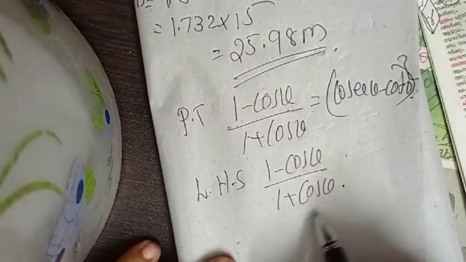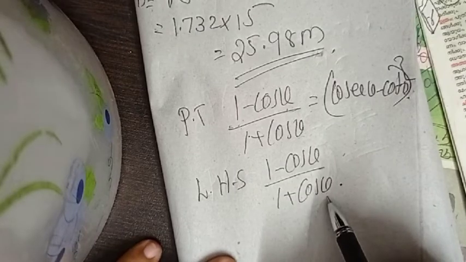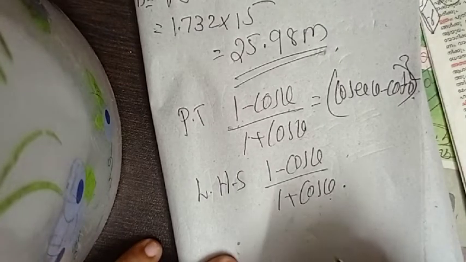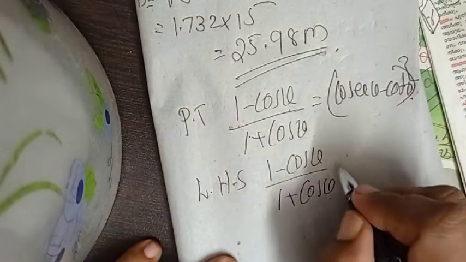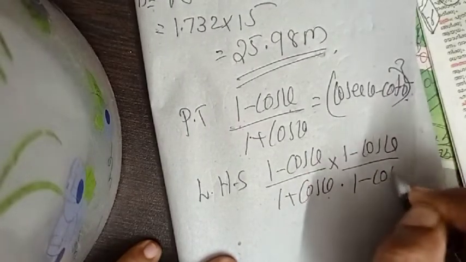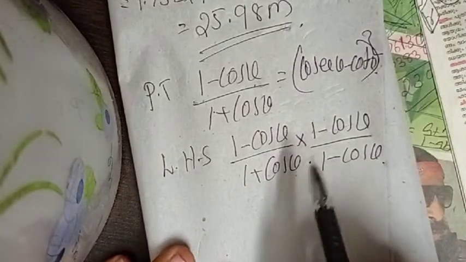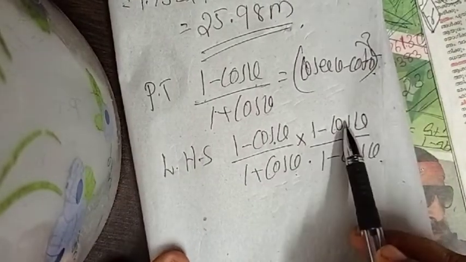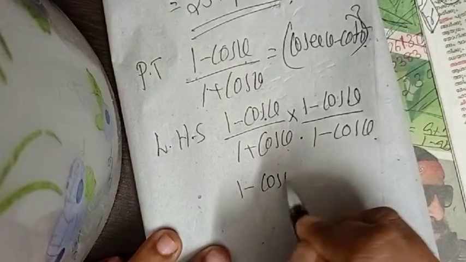If there is only one fraction, what's the step? Take the conjugate of the denominator, multiply 1 minus cos theta by 1 minus cos theta. What is a into a? A into a is a square. Therefore, 1 minus cos theta into 1 minus cos theta is 1 minus cos theta the whole square by, always